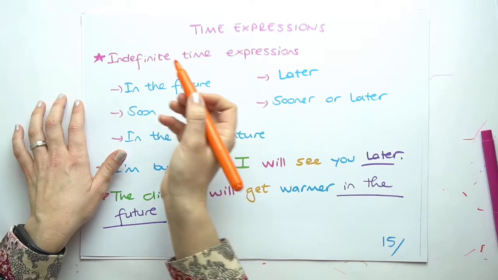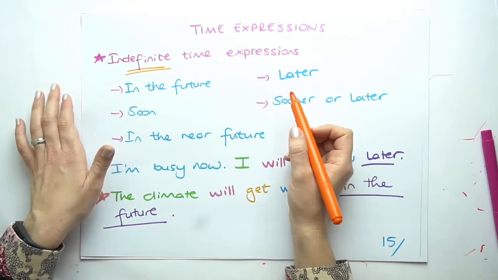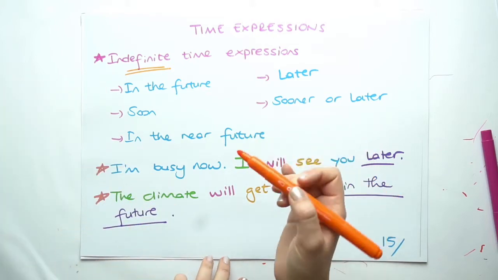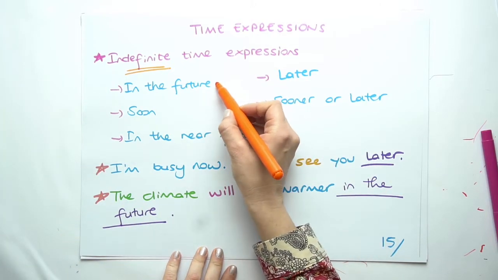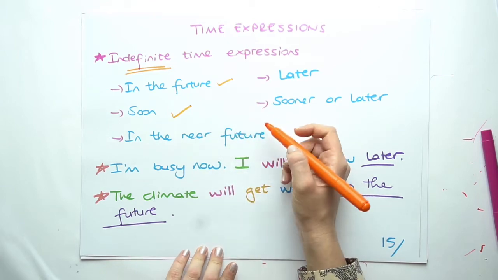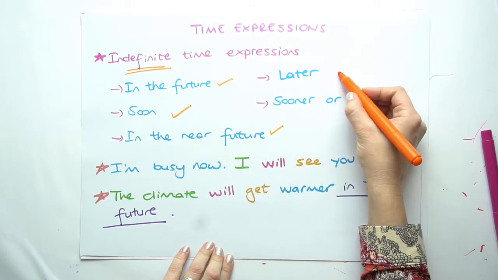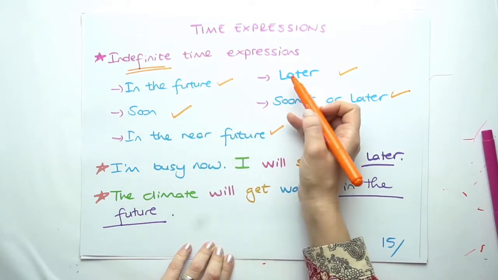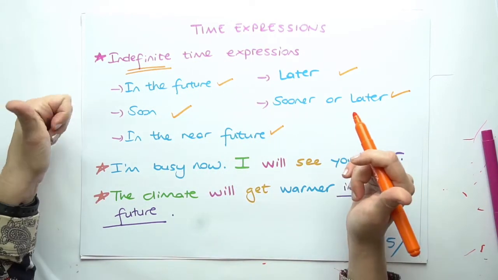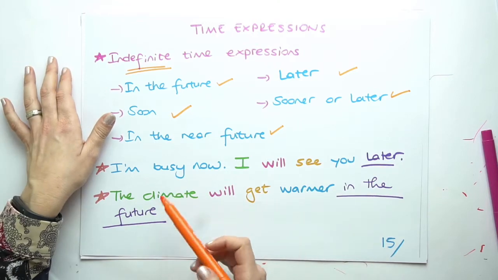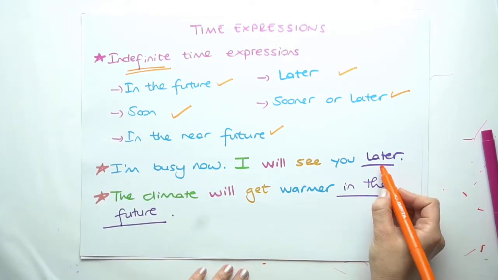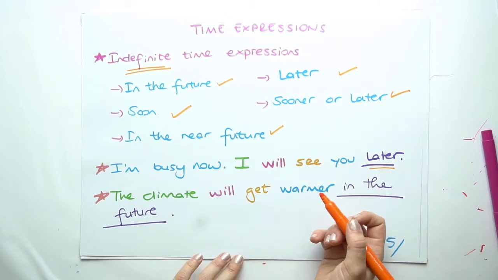Time expressions for indefinite time. Indefinite time expressions are different from the definite time expressions. For this, we can use in the future, soon, in the near future, later, or sooner or later. These are indefinite time expressions that we use for future tenses. For example, I'm busy now, I'll see you later. Later is an indefinite time expression.